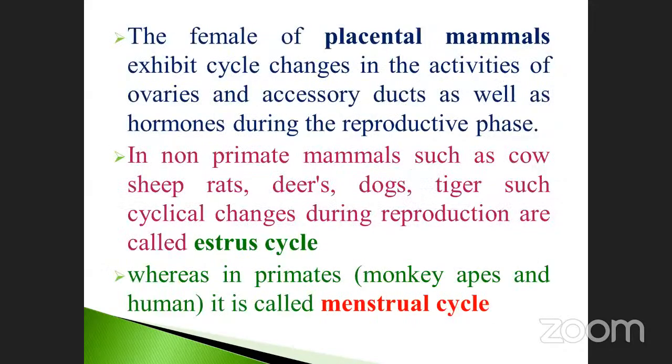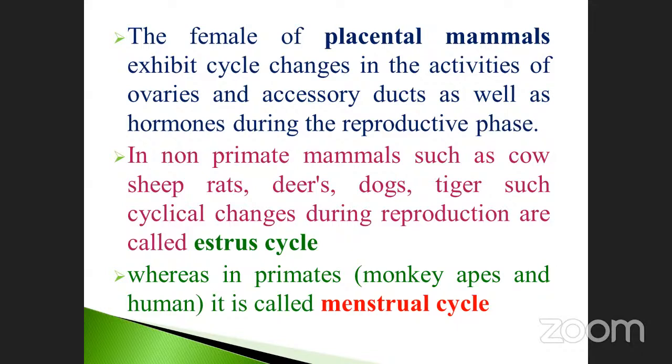Go to the next one. The female placental mammals, just like human beings, exhibit cyclic changes in the activities of ovaries and accessory ducts, as well as the hormones during the reproductive phase. What about placental mammals? Human beings. There are reproductive hormones also. Males have specific hormones and females also have specific hormones. These all come under secondary sexual characteristics.